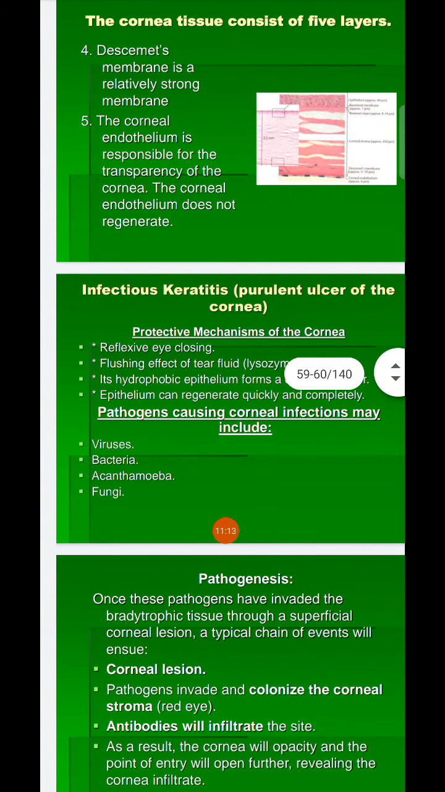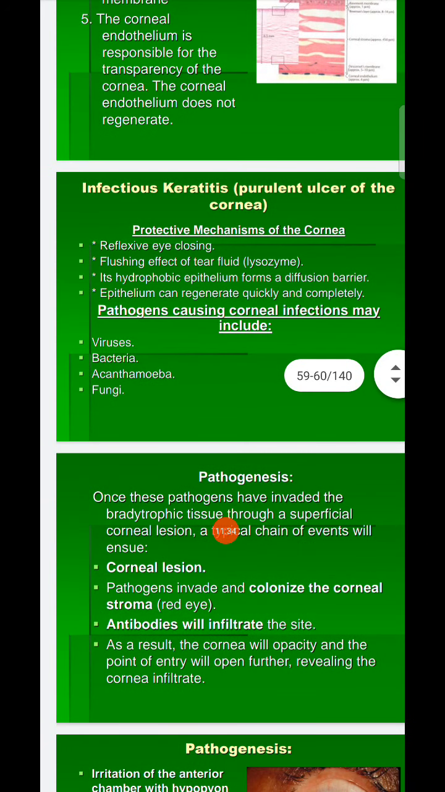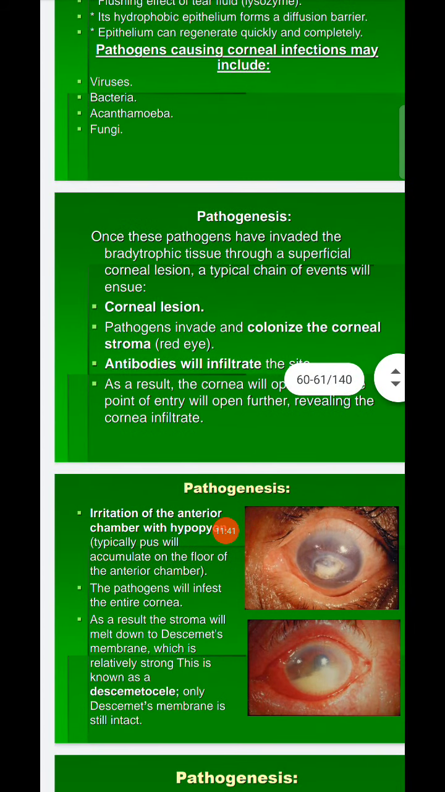Next one is infectious keratitis, a purulent ulcer of the cornea. The protective mechanisms of the cornea are reflexive eye closing and the flushing effect of tear fluid. Its hydrophobic epithelium forms a diffusion barrier. The epithelium can regenerate quickly and completely. The causative agents are bacteria, acanthamoeba and fungi. Once these pathogens have invaded the bradytrophic tissue through a superficial corneal lesion, a typical chain of events will ensue.